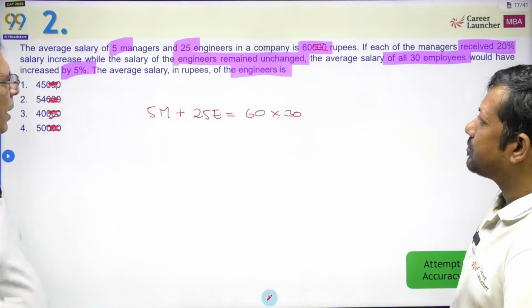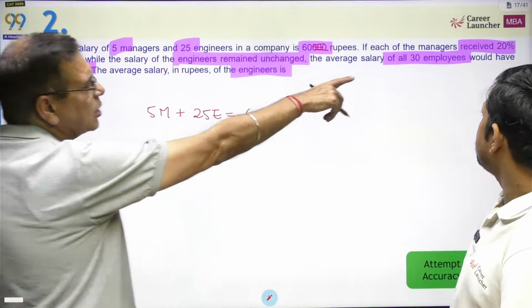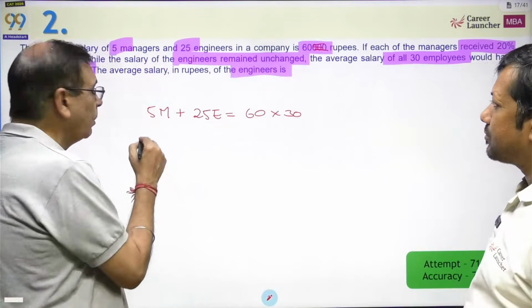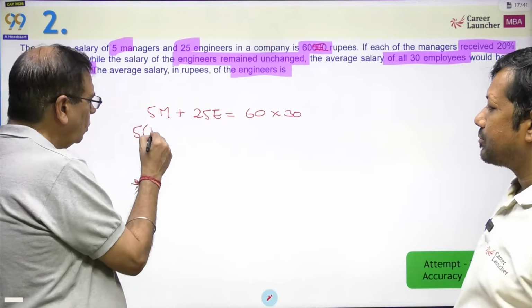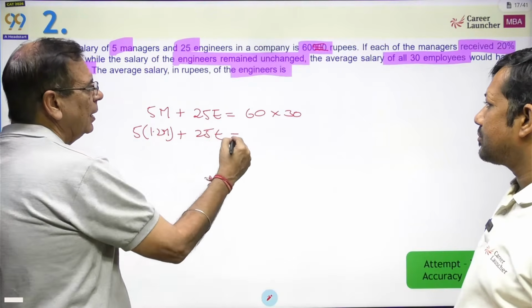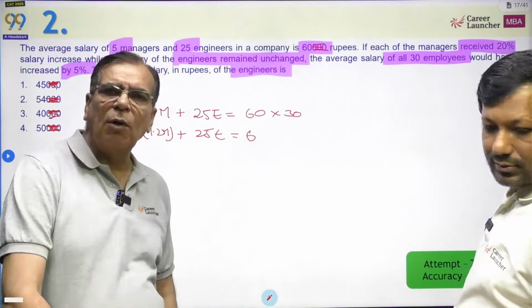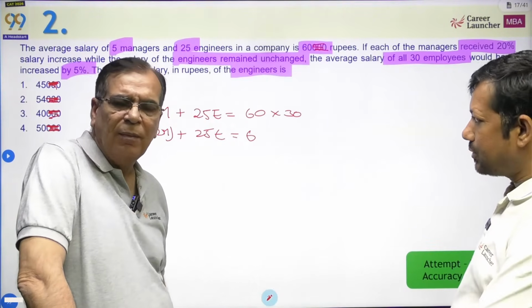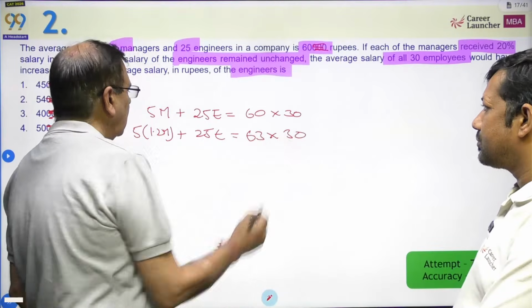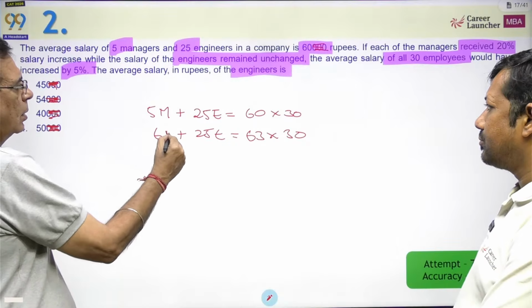Okay. That is the first equation which is given, the total salary. Then each manager received a 20% increase in salary. So next year the salary of each manager will be 1.2M. So 5 into 1.2M, and engineers को तो बेचारे को salary hike ही नहीं मिली. This became equal to an increase by 5%: 63. 10% of 60 is 6, 5% will be 3. So it became 63 into 30. So इसको मैं 5 into 1.2 को 6M लिख सकता हूँ.